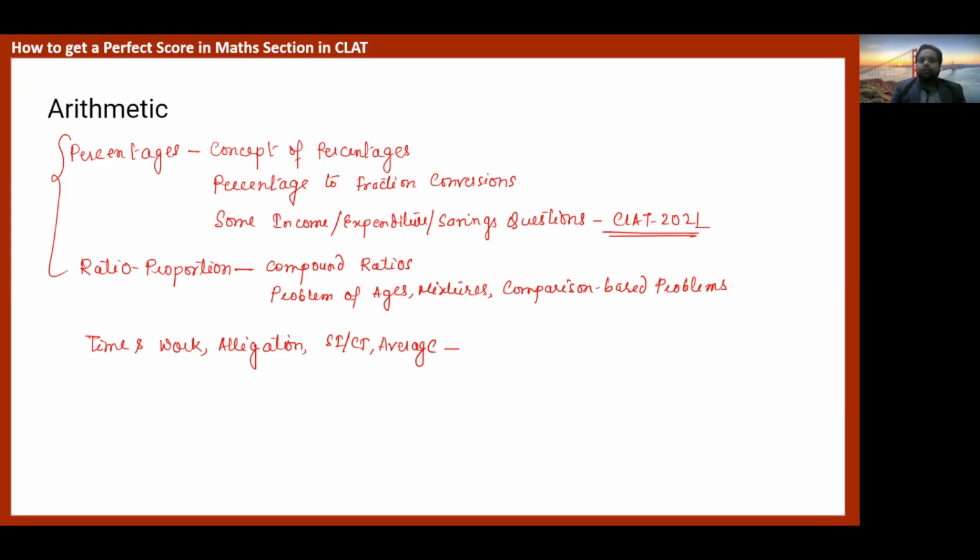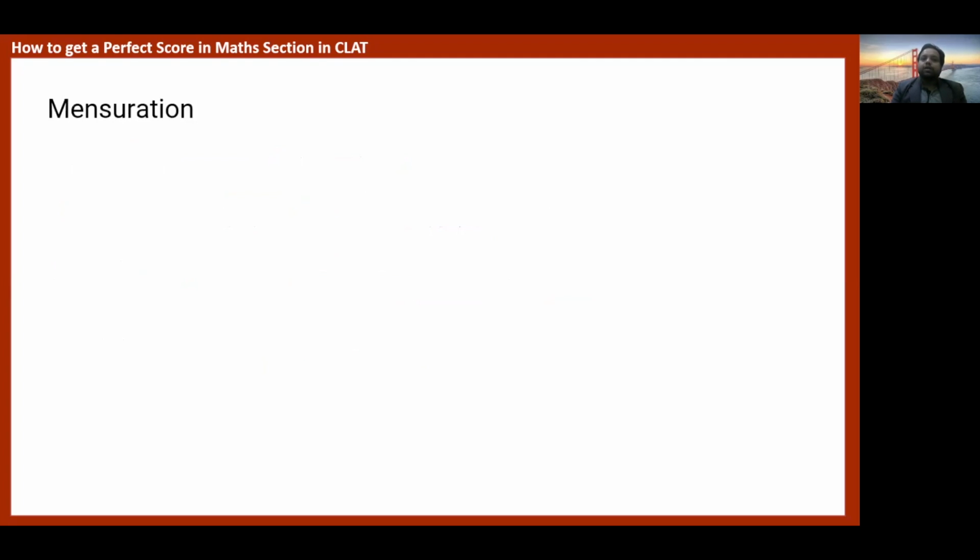Now, let us move to the next part, the mensuration part. The mensuration part, I would rather say, is the most easy, and I don't know why, it is also the most ignored part by the candidates.